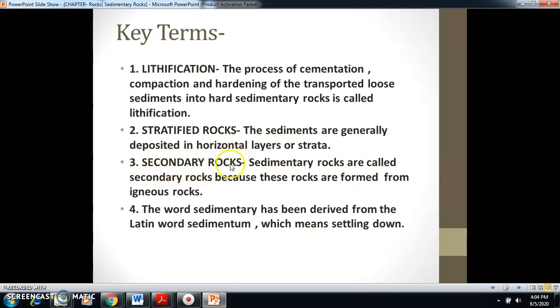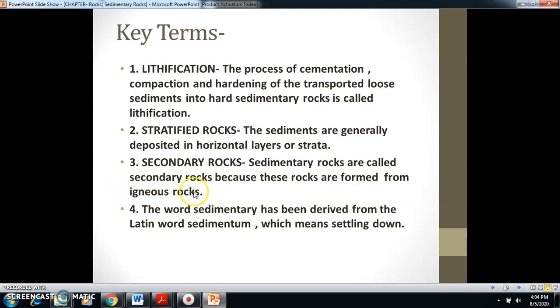Next is secondary rocks. Sedimentary rocks are also called secondary rocks. Why are these called secondary rocks? Because these rocks are formed from igneous rocks. As I have told you, igneous rocks are called parent rocks, and they are also called primary rocks.